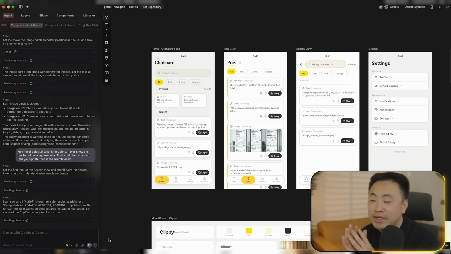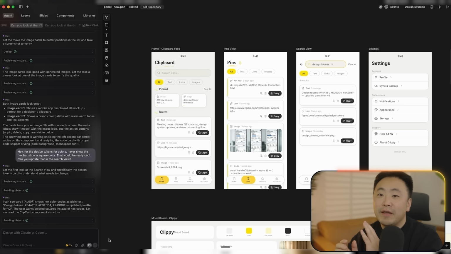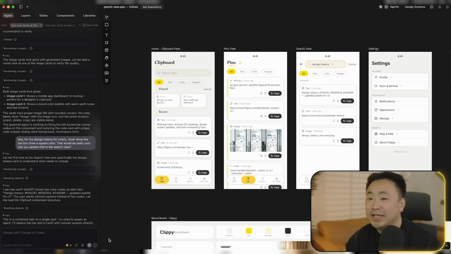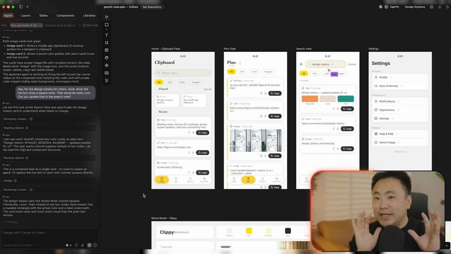This is my attempt at being a designer in the AI native world. My high level take right now is that the designs that Pencil AI creates or Claude Code creates are pretty generic in my opinion. These are things that you will see in almost every app. I feel like you need to keep pushing it.